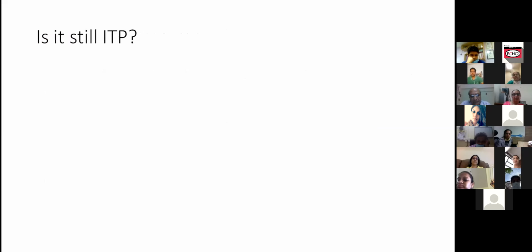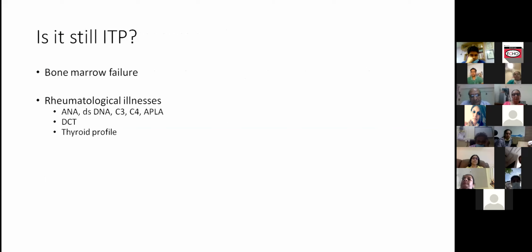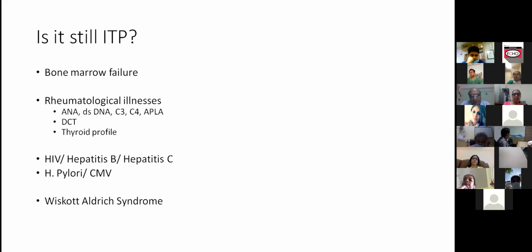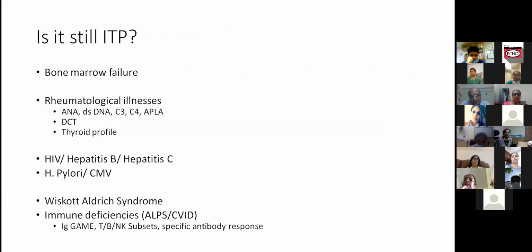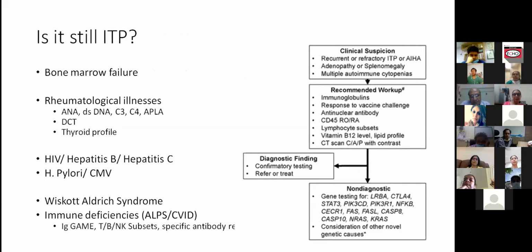Yeah, so ITP investigations, we already mentioned in the discussions. Bone marrow would be done at some point, and if there is a chronic ITP, definitely once a bone marrow has to be done to look for reduced production, myelodysplastic syndromes, etc. Rheumatological diseases are already mentioned, thyroid profile, and at times it could be reflected in there are patients who have juvenile autoimmune thyroiditis who can come with hypo or hyperthyroidism also. So even if we don't test the antibody, sometimes it reflects in the thyroid profile itself.